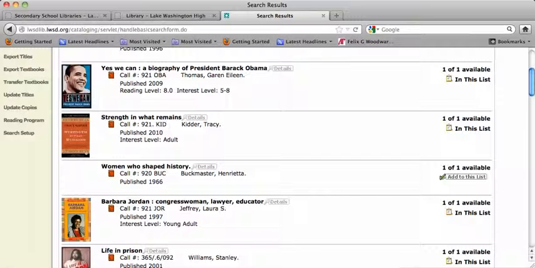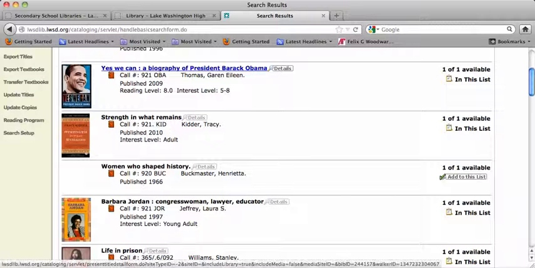So 921 is the call number we're looking for in the Dewey Decimal System. That's where libraries most often put their biographies. That's where we do. So it's 921, and then the first three letters of the last name of the person the biography is written about. So we can look and see there's one available. It should be on the shelf. You should be able to go and find it.